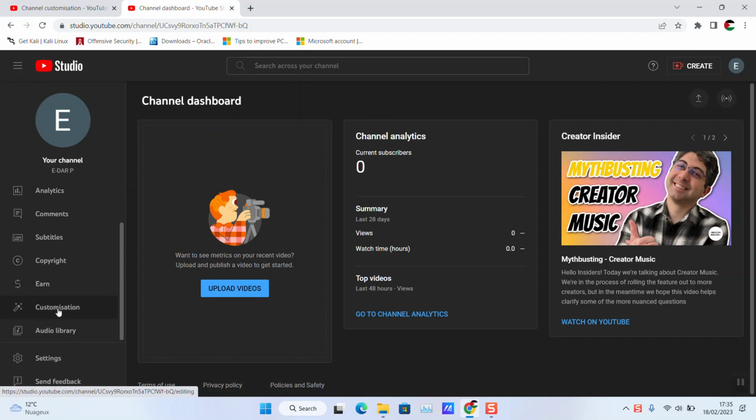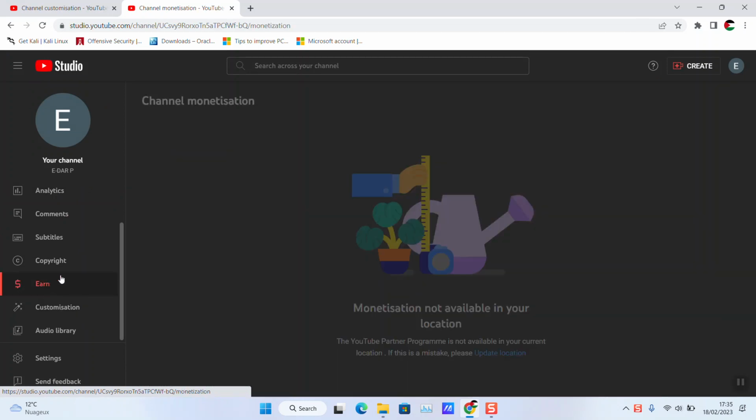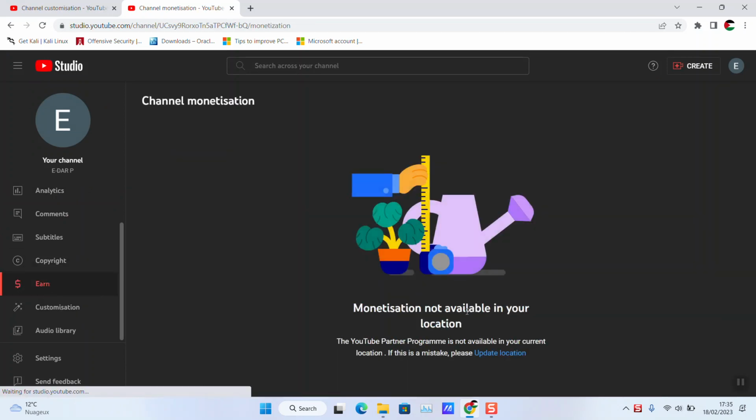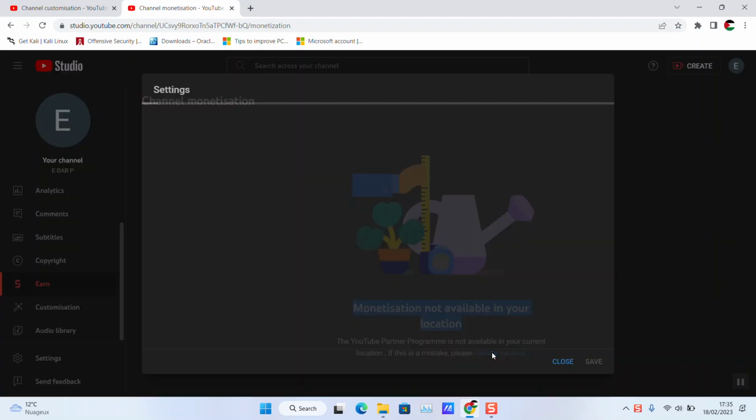We scroll on the left panel and click on Earn. And here, as you can see, "monetization is not available in your location," while I know for sure that in my country, monetization is available, but there is an issue. So to fix that, just go to the bottom here and click Update location.